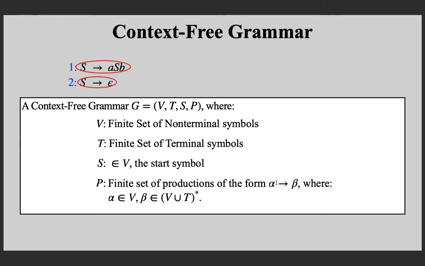Finite set of productions of the form alpha goes to beta, where alpha is an element of V. That means the LHS of a production must be a non-terminal symbol, same as that of regular grammar. And the RHS of a production can be any string of terminals and non-terminals. That's it. If you recall, in the case of a regular grammar that was restricted, the production must be either right linear or left linear. All the productions must be right linear or all the productions must be left linear.